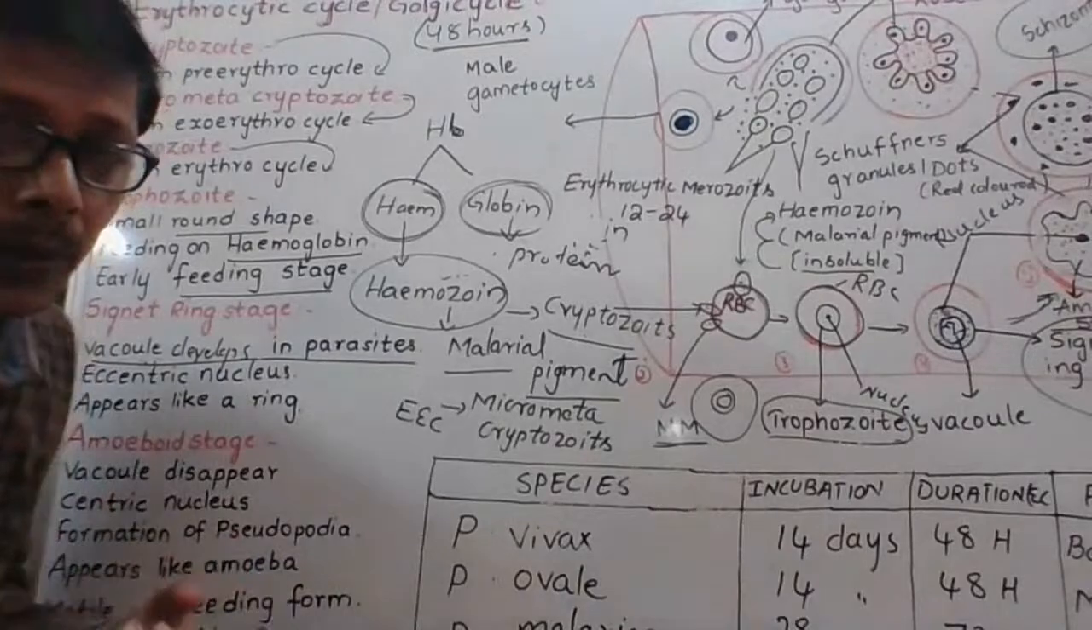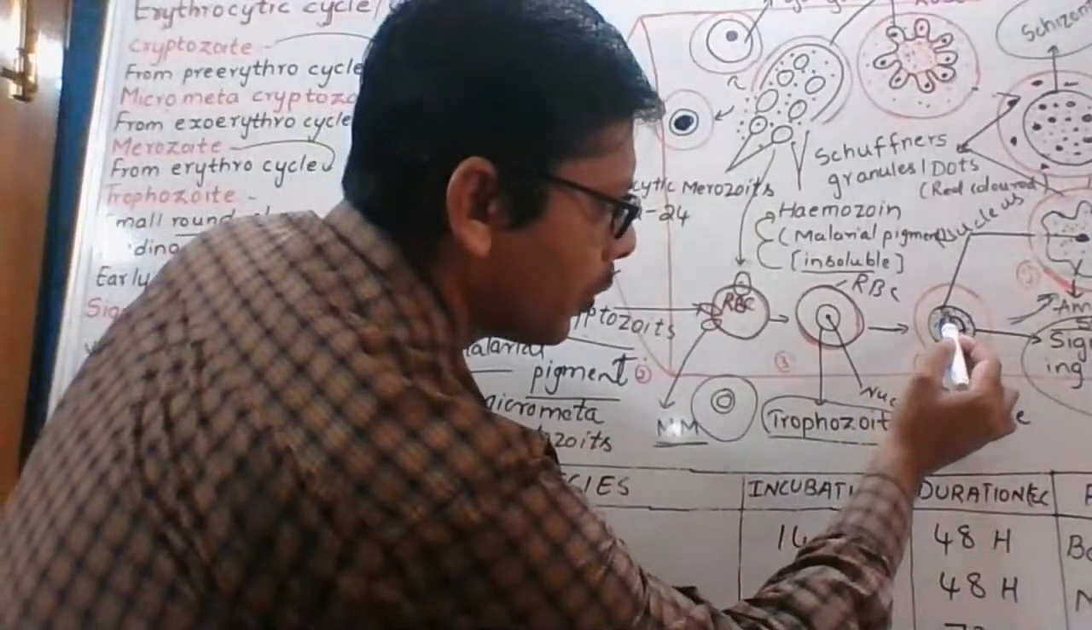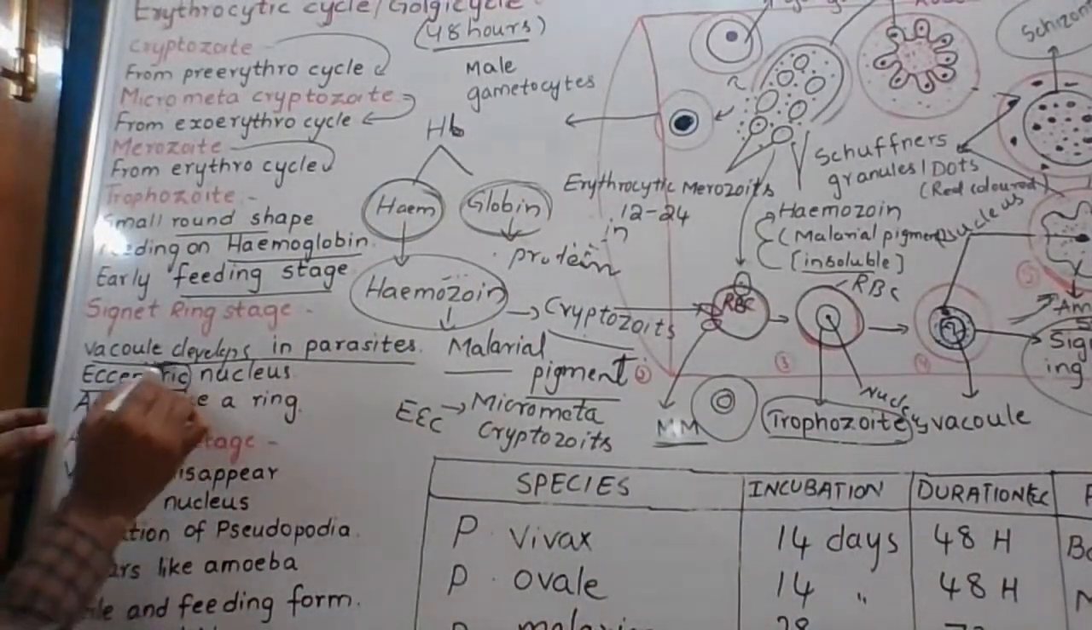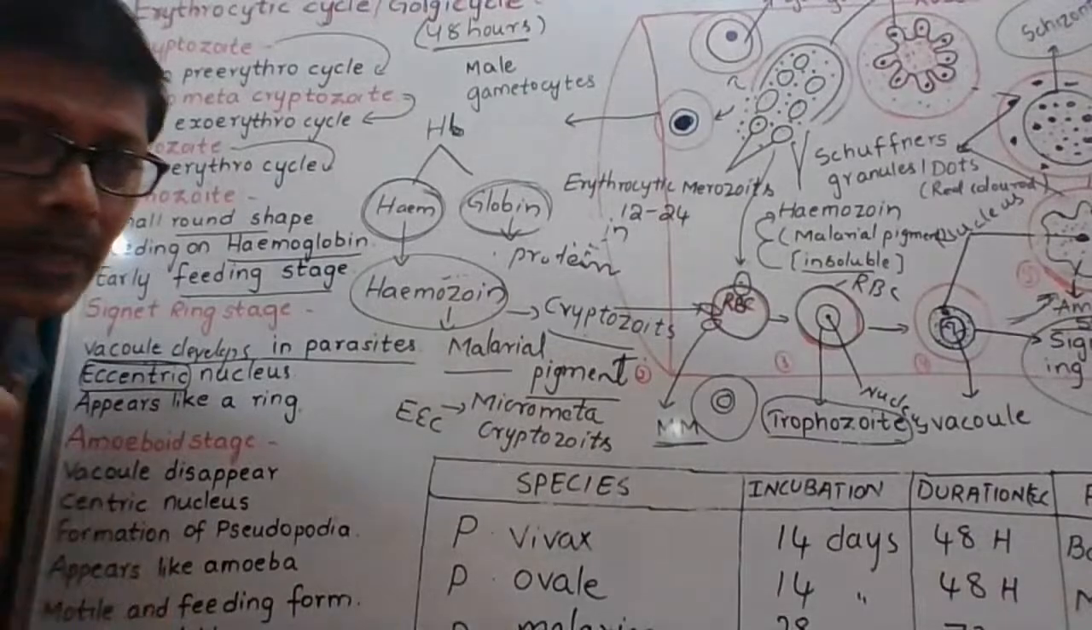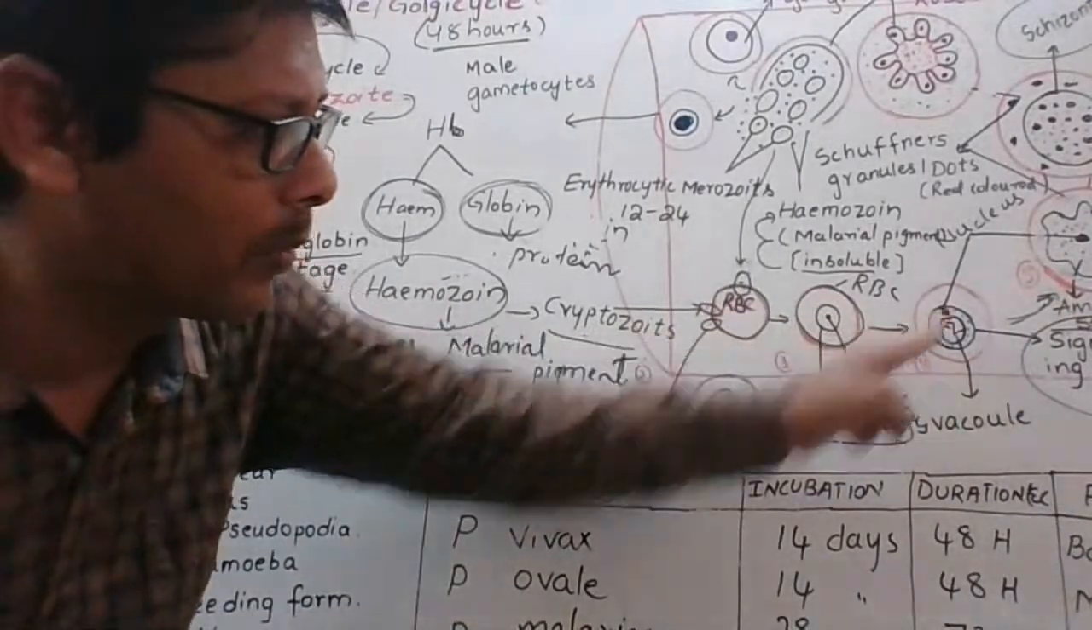Okay, vacuole develops in the parasite. Eccentric nucleus. Nucleus is in the periphery. That is called eccentric. It is not given in our textbook. Eccentric nucleus అంటే న్యూక్లియస్ అంచులమ్మటి ఉంటుంది, పెరిఫెరీలో ఉంటుంది.